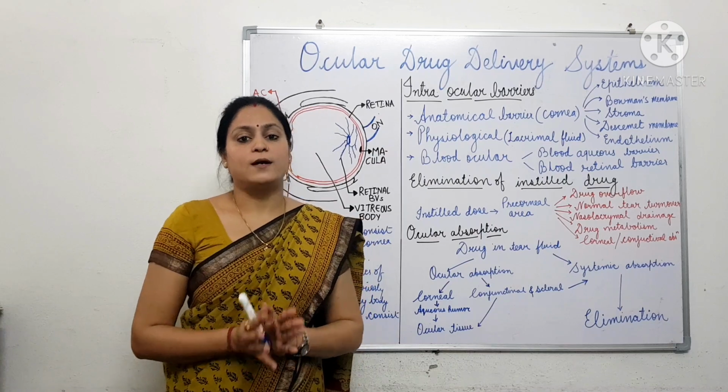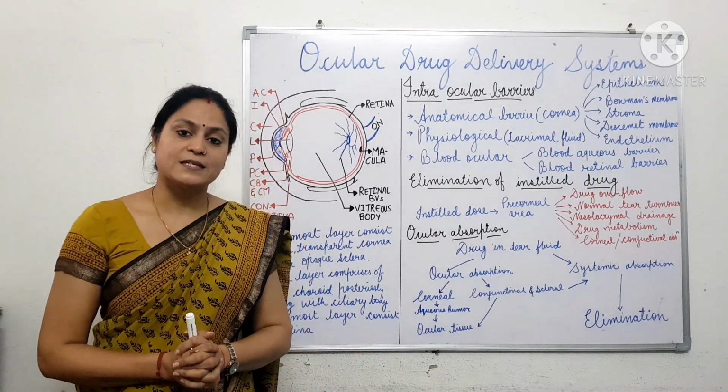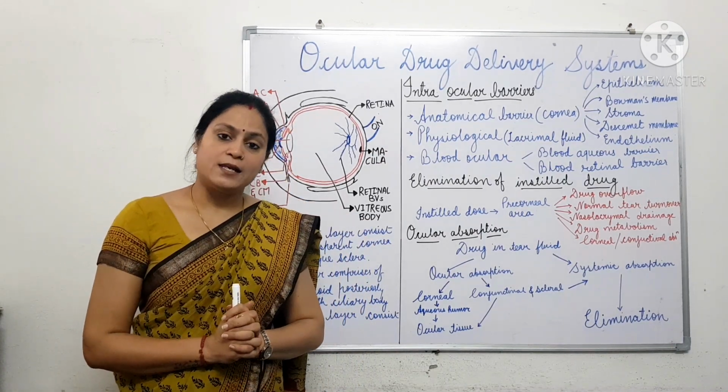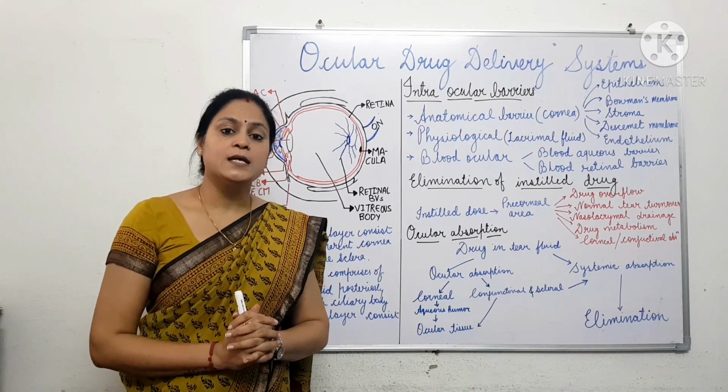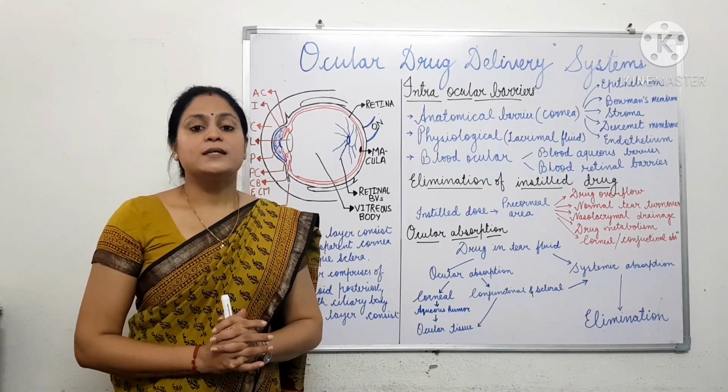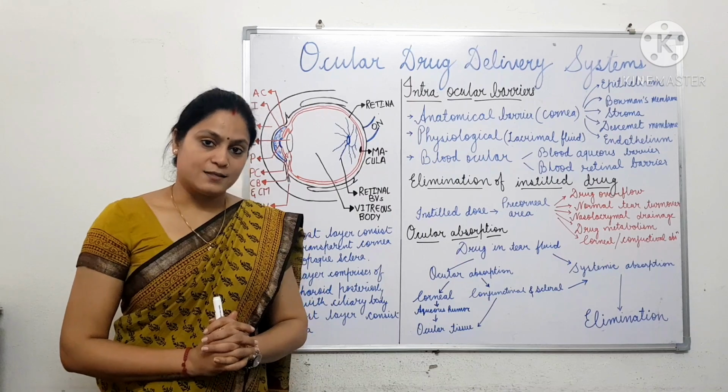Various novel ocular drug delivery systems include gels or gel-forming solutions, ocular inserts and implants.